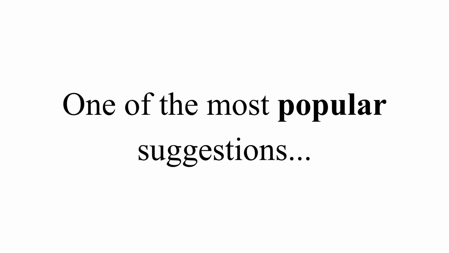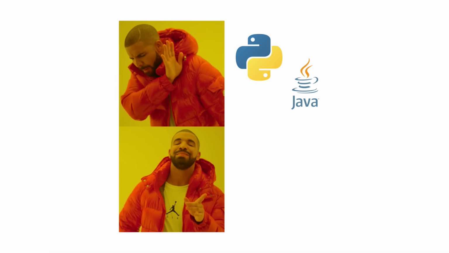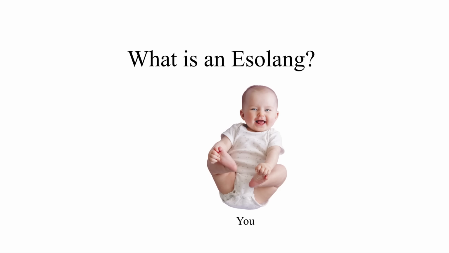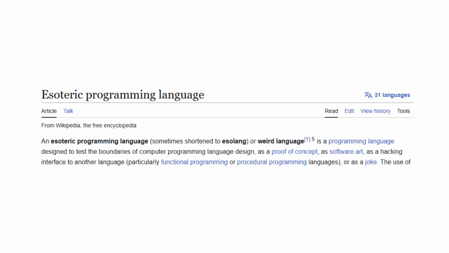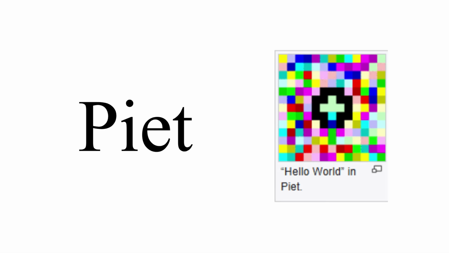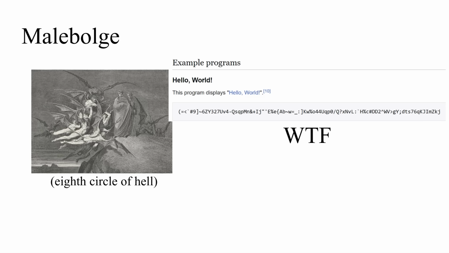Finally, and by far one of the most popular suggestions, was to scrap conventional languages entirely and use an esolang. What is an esolang, you ask? An esolang, sometimes called a weird language, is a coding language designed to push the boundaries of what is possible with coding. Some favorites of mine include Chef, where you literally write a cooking recipe to execute code. Piet, where you draw abstract art that represents code. Malbolge, named after the 8th circle of hell, which is its own horrible can of worms. Whitespace, which uses only whitespace rather than any readable characters.